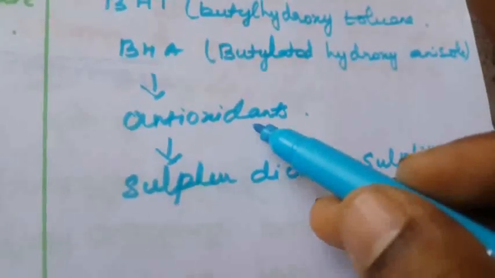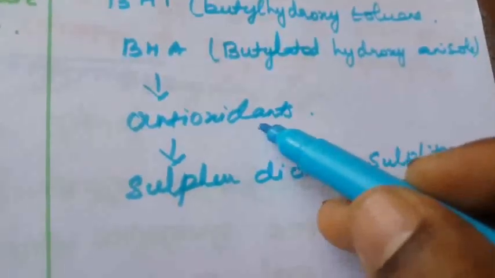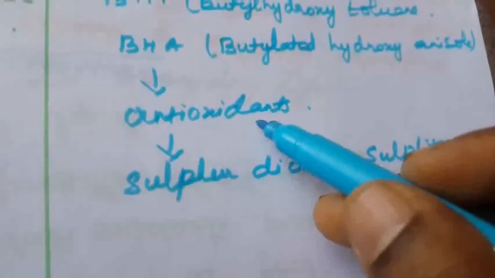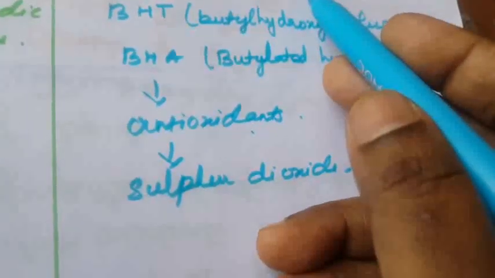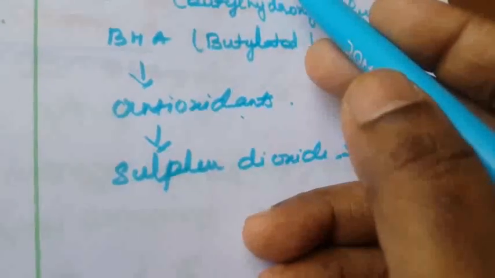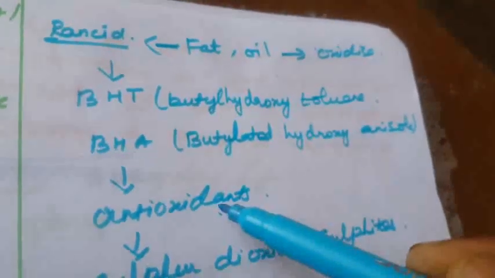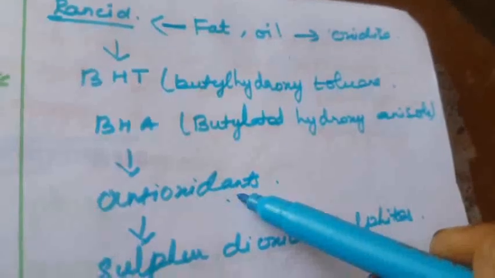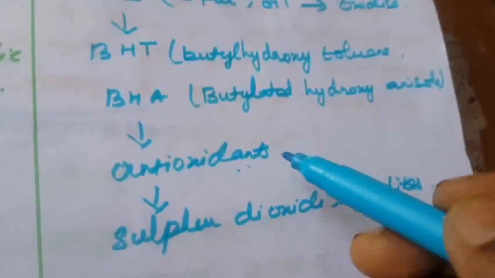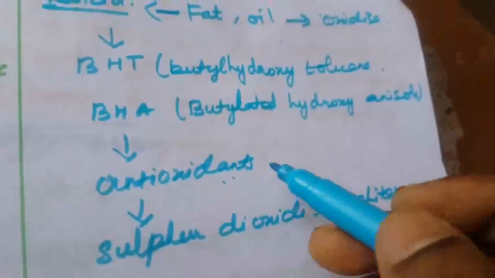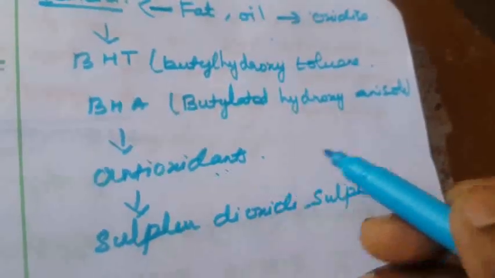Suppose any fat and oils are oxidized, the free radical will be formed. The free radical will combine with the antioxidant. They stop the chain reaction of the oxidation of this food. This is the way we can prevent oxidation.